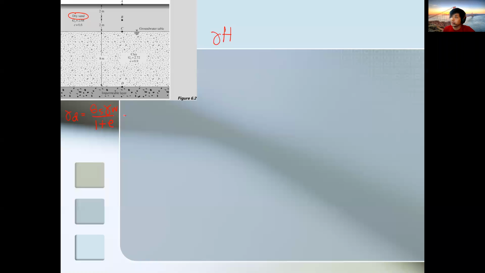GS is 2.68, and since the distances are in meters, we use the metric system: 9.81 over 1 plus 0.6. So 2.68 times 9.81 divided by 1.6 gives 16.43 kilonewton per cubic meter. That's our gamma dry.